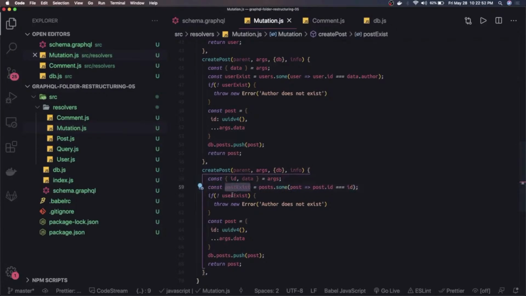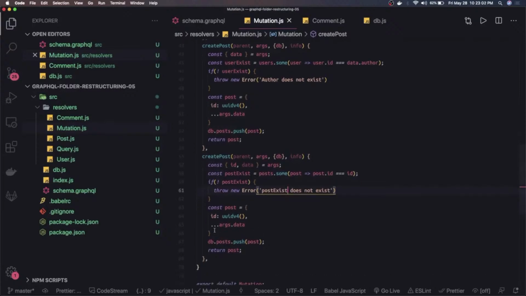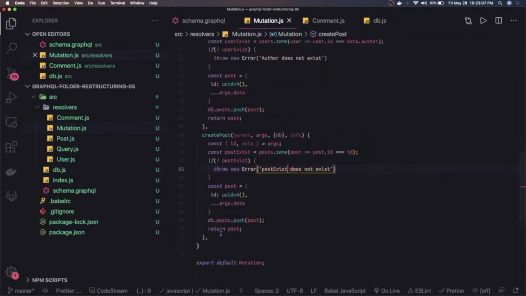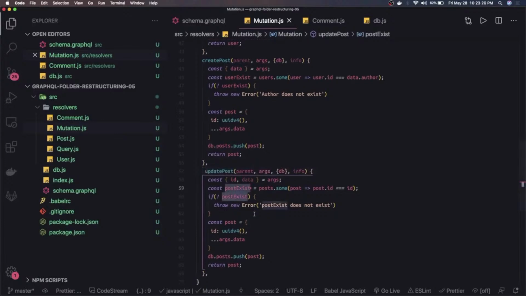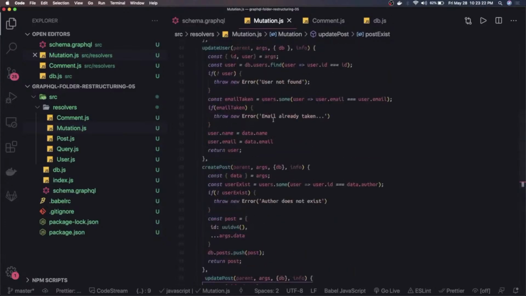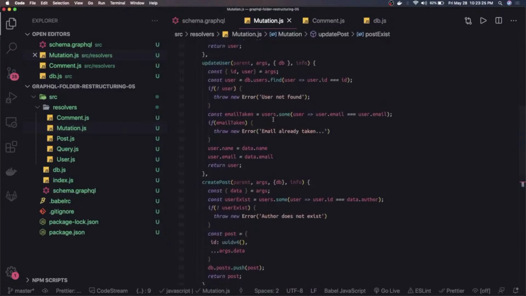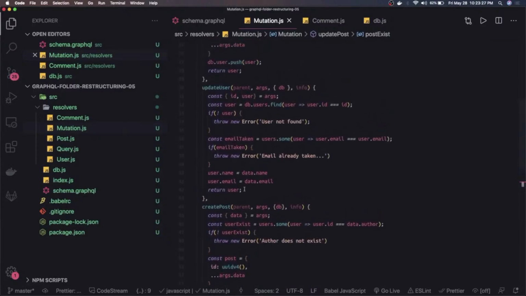If the post does not exist, we will say post does not exist. Otherwise we will just update some properties, whatever is coming in the payload. You might add some null checks there. It's create post, this should be update post. We didn't change the name. Update post and post exist, and then later we can simply update the properties. So this was create post, update user, something like this.